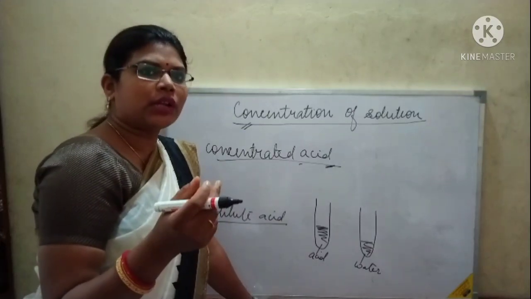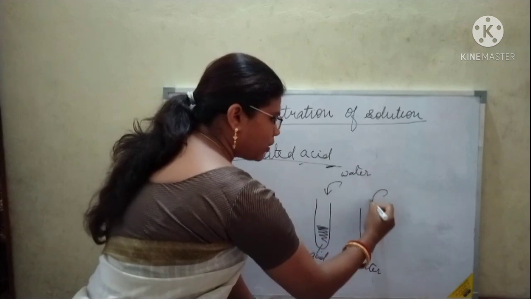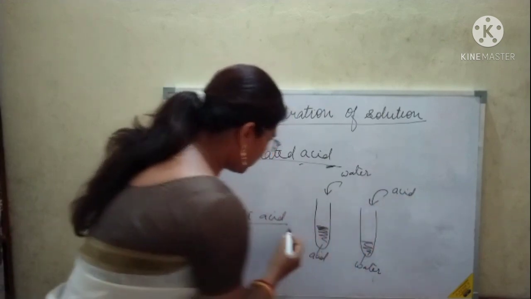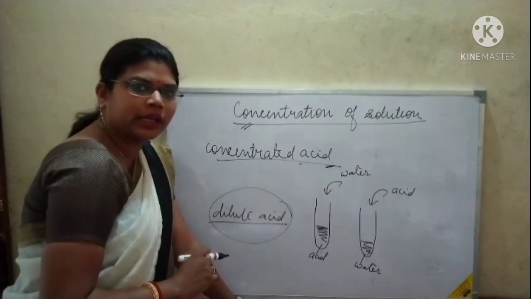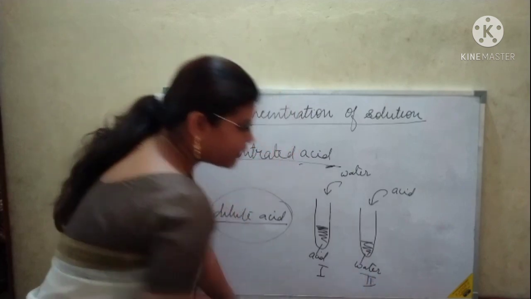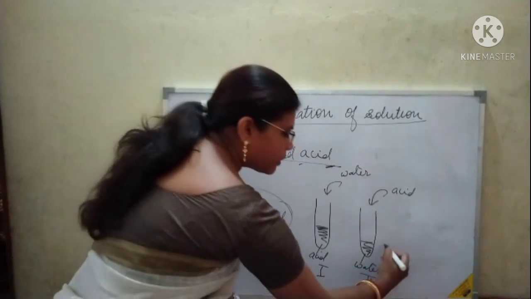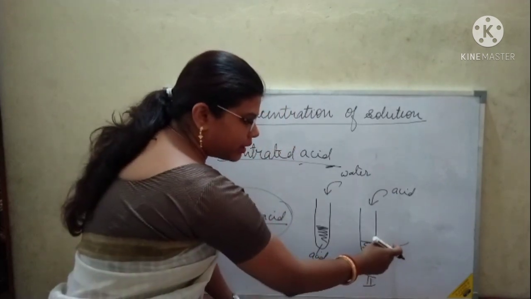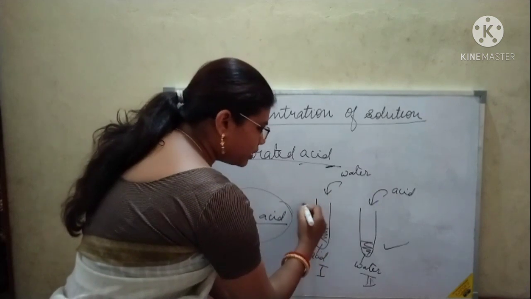Why? Because when you pour water into acid, this is an exothermic process, and the heat may crack the test tube, and you may also get burned. But in this process, though it is an exothermic process, the water will absorb the heat. So this is the correct method of diluting the acid.